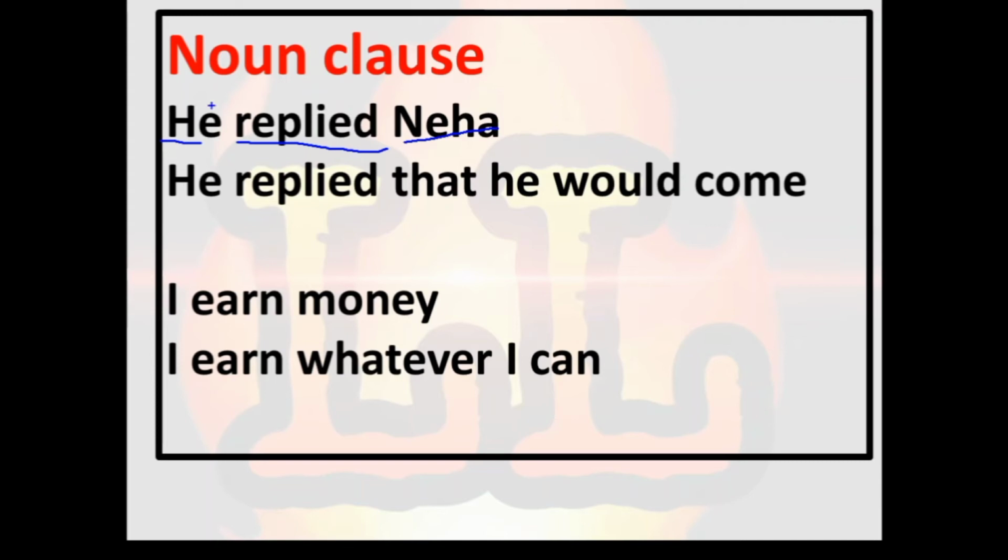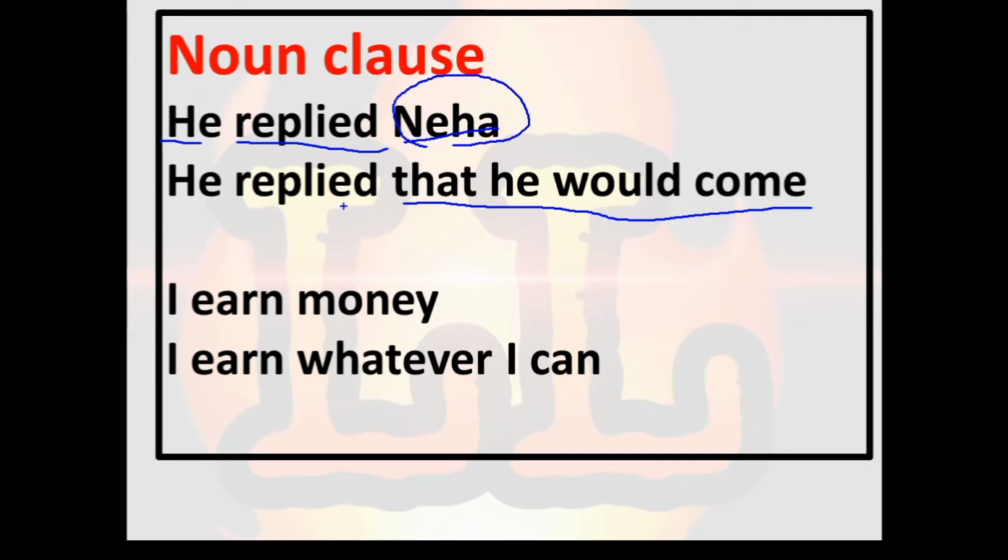Instead of taking he, I can use here any name of a boy or a girl. Means the places of subject and object are places of a noun. So here Neha is also one of the noun. Neha is the place of a noun, and on this place of a noun, in the second example, what comes? Here comes clause.